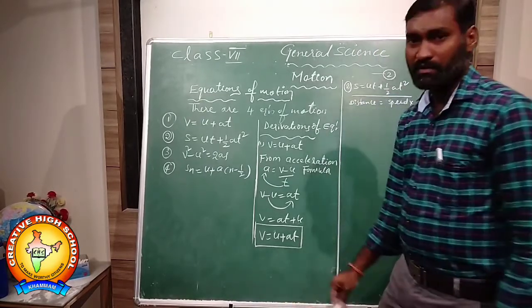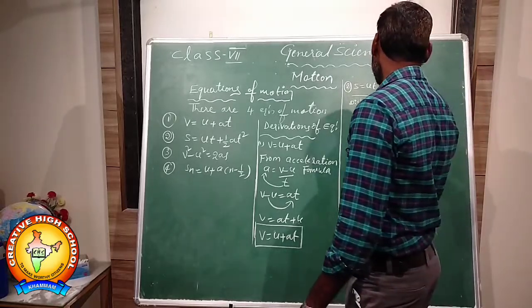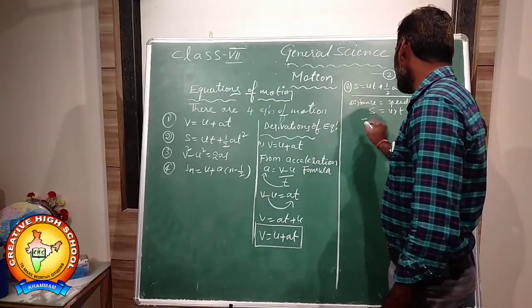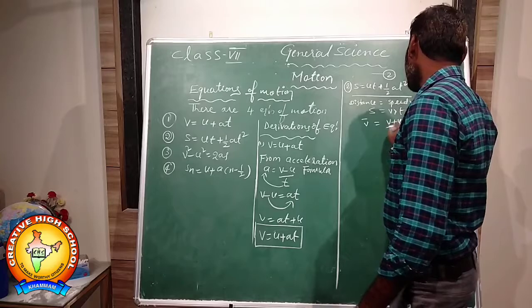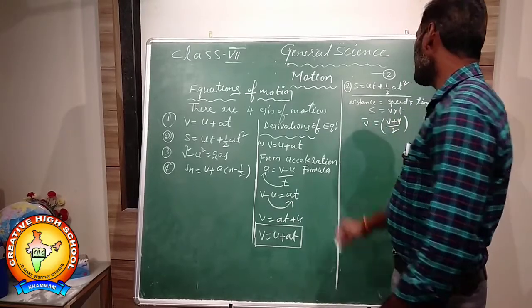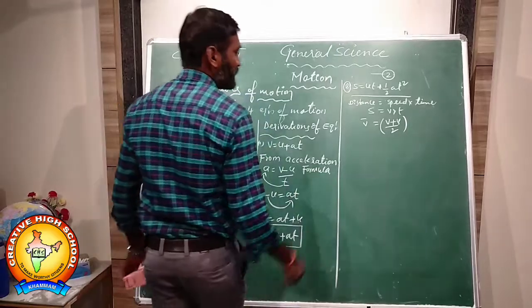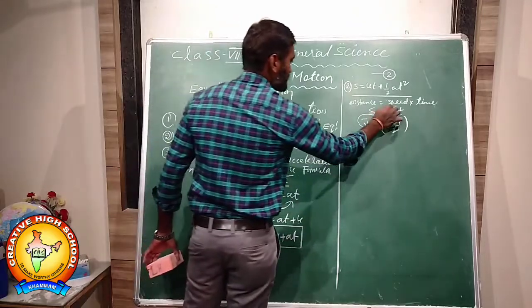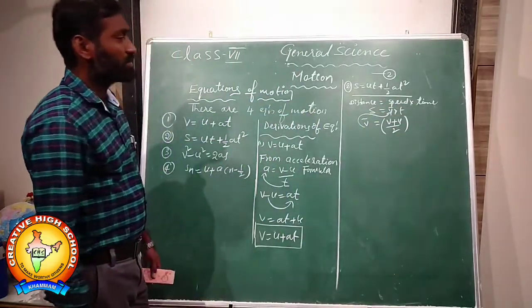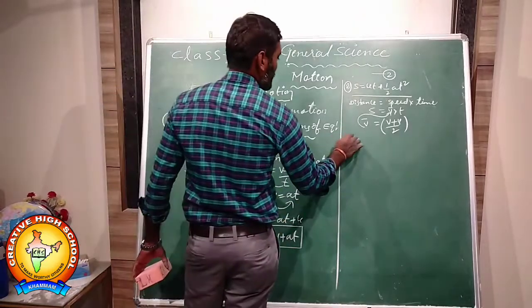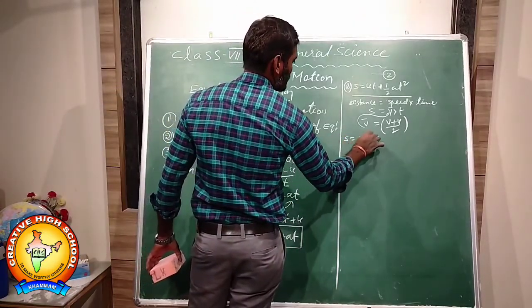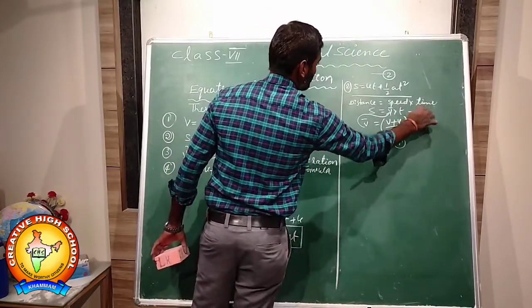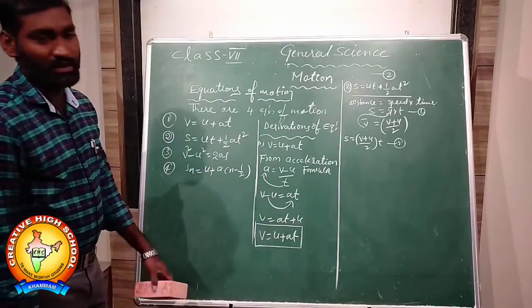Distance is equal to speed into time. So s is equal to v into t. Here v can be taken as the average speed, v bar is equal to (v plus u) by 2. Now substitute v bar in here, the average speed. So s is equal to (v plus u) by 2 into t. This is equation number 2.